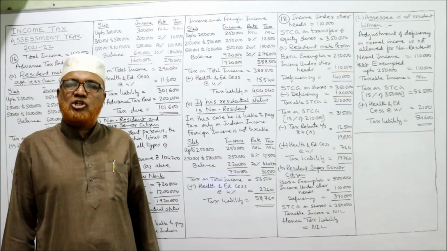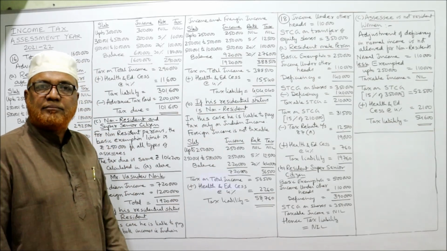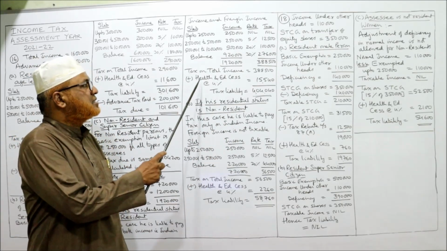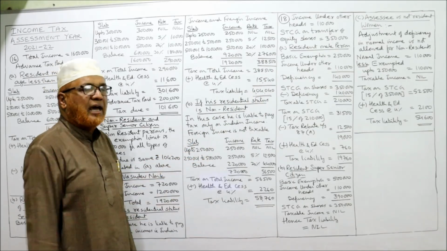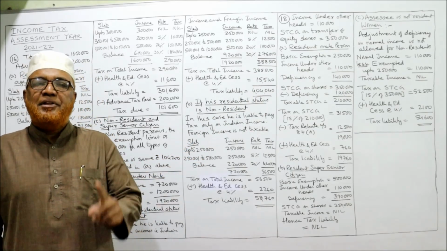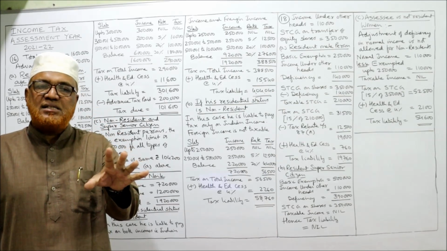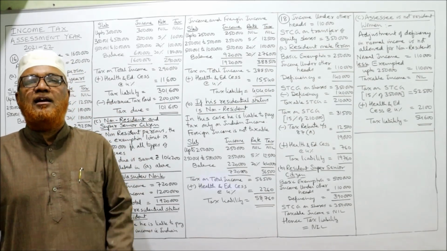No tax rebate because income is more than 5 lakh. So directly health and education cess 4%, 15,540. Tax liability 4,04,040. This is the first case where the SSC is a resident in India.